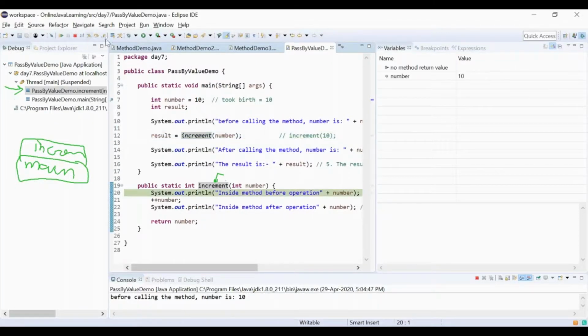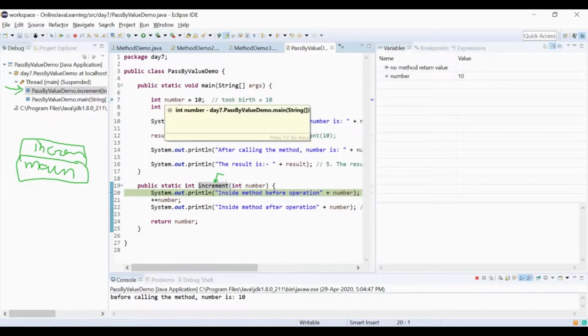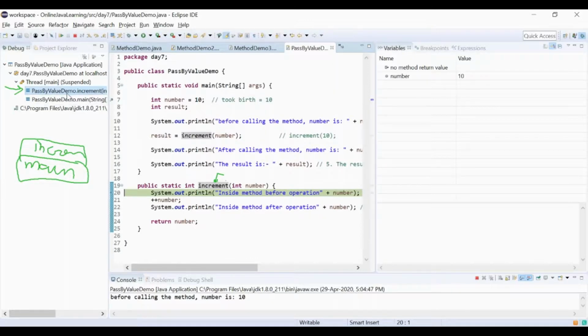Now see, that earlier number is out of the equation. This number, which is in the main method, is out of the equation. Why? Because our stack frame is here. See here, now this is increment over here. Can you see the other stack here? The increment, this one, right? So our life is here, and this number has 10. So this 10 belongs to this variable, not that one.